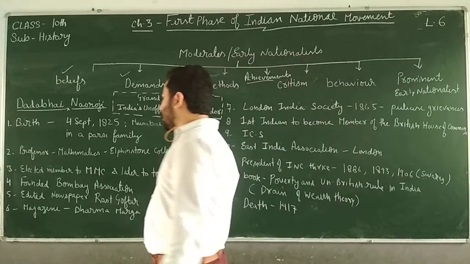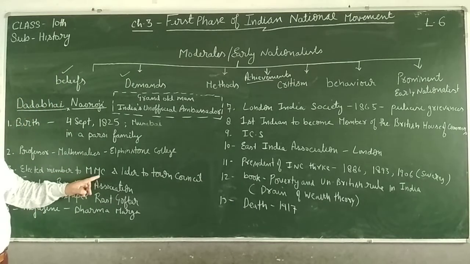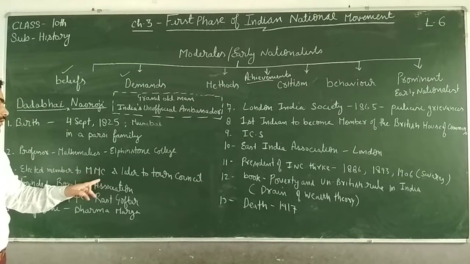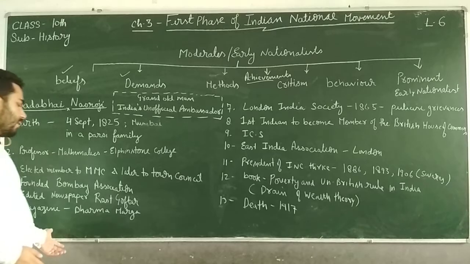Afterwards he returned from there, and then he was elected member to the Mumbai Municipal Corporation, and later to the Town Council. Then after that he founded the Bombay Association, right? And he edited a newspaper Rast Goftar, and one magazine he published which was Dharm Marg. Rast Goftar was the newspaper which was about Parsis. Rast Goftar means telling the truth, right? And Dharm Marg was a magazine.